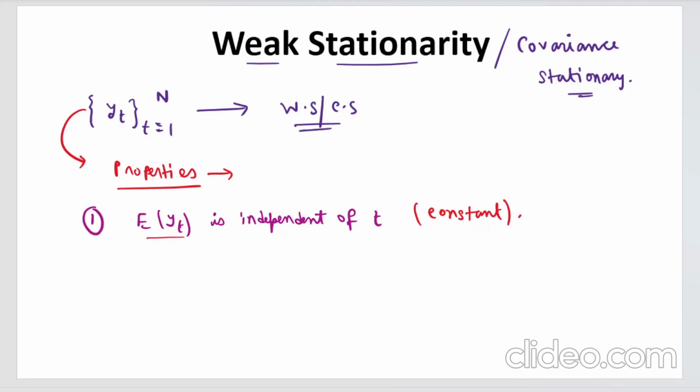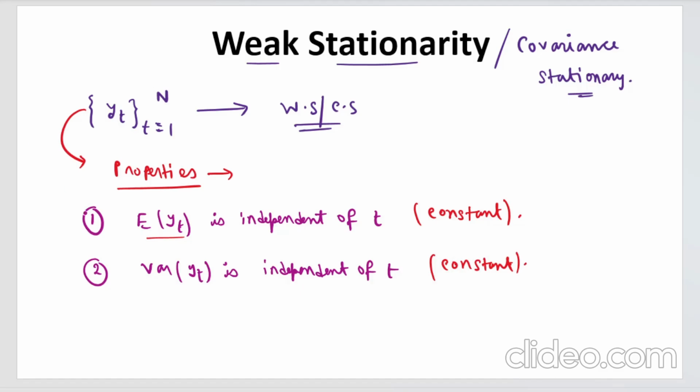The unconditional mean has to be constant. The second property is that the variance of yt is also independent of t, which basically means it also has to be a constant.